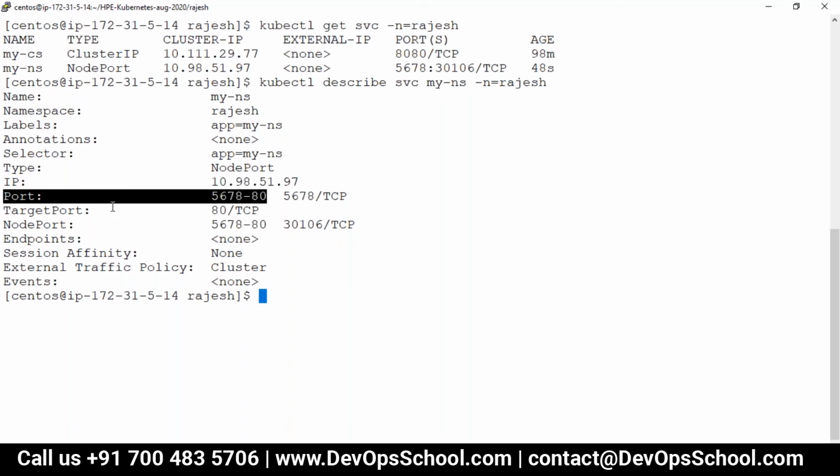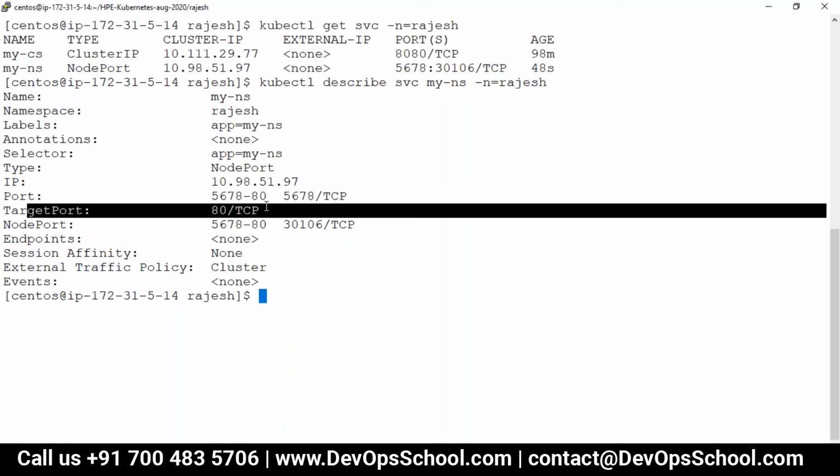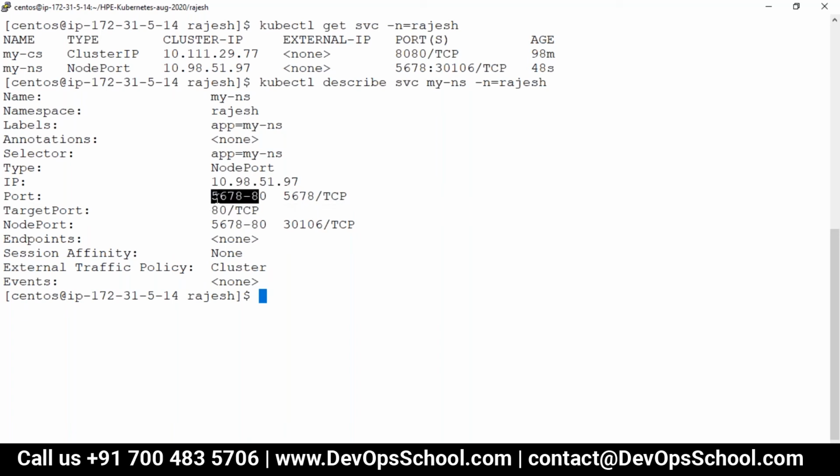Okay, service IP address, and this is the pod port, not an IP address, it's a service port, pod port. This service port is getting exposed to the pod port, and the service port is getting exposed to the node port, which is on this IP address. You can modify any of these things, but 30106, which has come by default, let it be used. So now this is the node port.